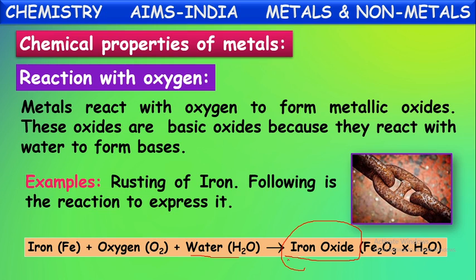So formation of iron oxide from iron in the presence of moisture is called rusting of iron. In this way, metals react with oxygen and form metal oxides. These metal oxides on dissolving in water form metal hydroxides. These metal oxides and metal hydroxides are basic in nature.